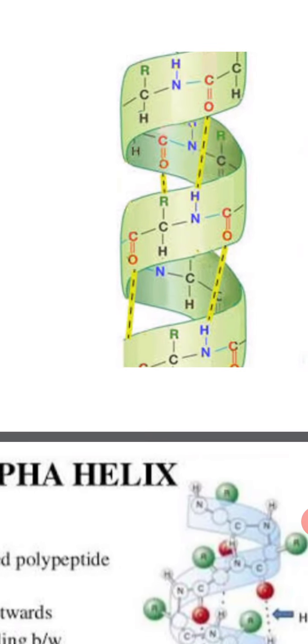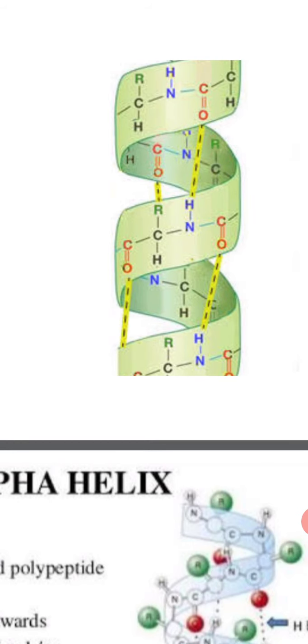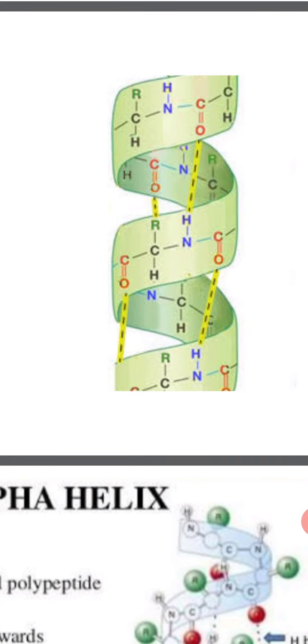This is alpha helix. It was discovered in 1951 by Linus Pauling, and this is its helical structure. Sometimes the polypeptide chain in the protein coils up into a spiral structure. The turns of the coil are held together by intramolecular hydrogen bonding, like you can see.